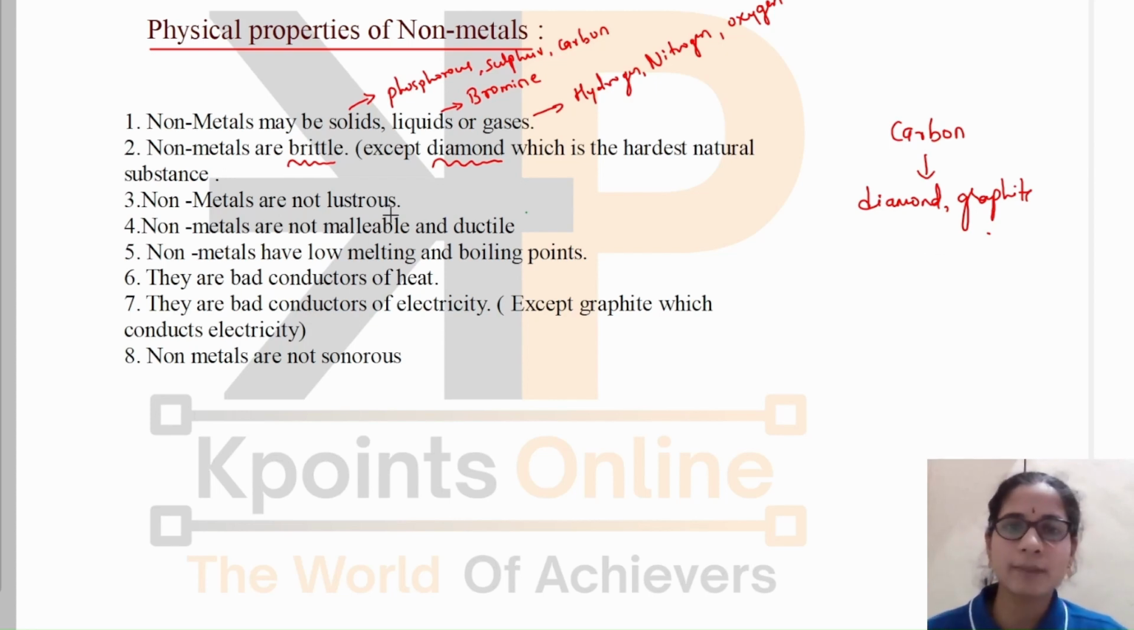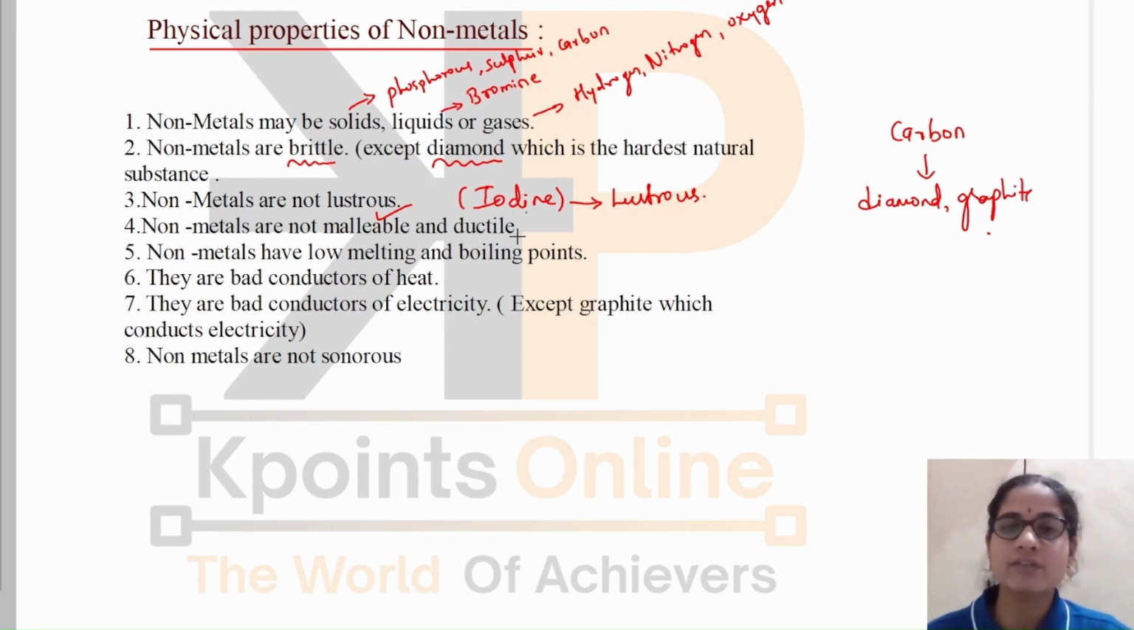Okay. Then non-metals are not lustrous, which means they do not have a shining surface, but except iodine, these iodine crystals are lustrous. You should remember the exceptions. Then non-metals are not malleable and ductile. As we know that they are brittle, because of which they are not usually malleable and ductile. They cannot be formed into thin sheets or drawn into wires.